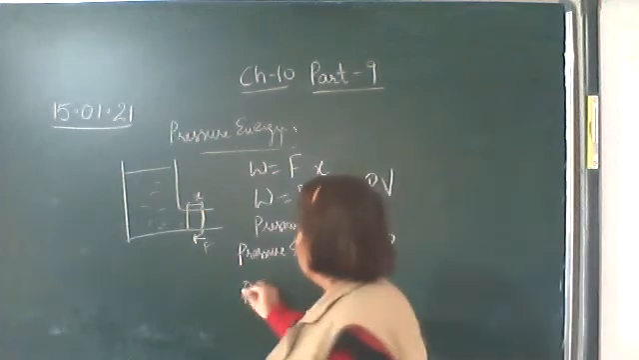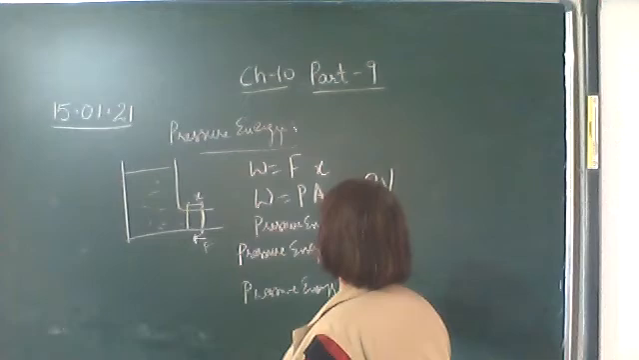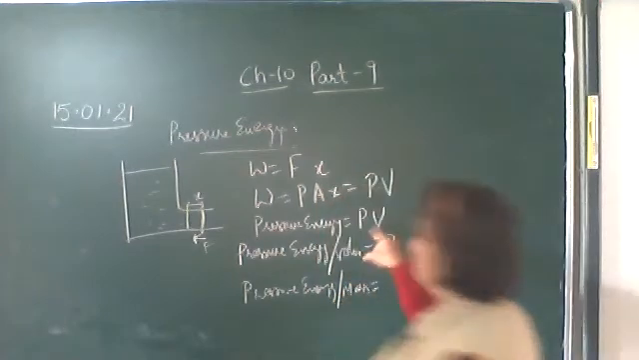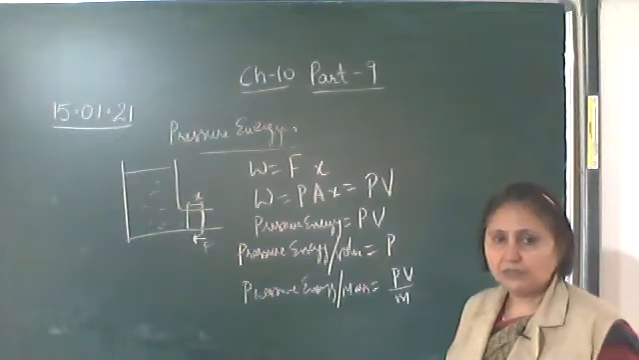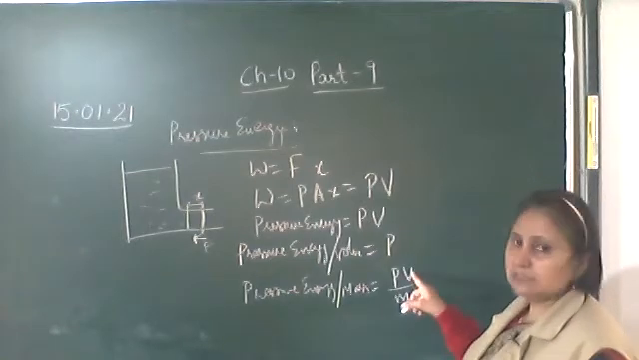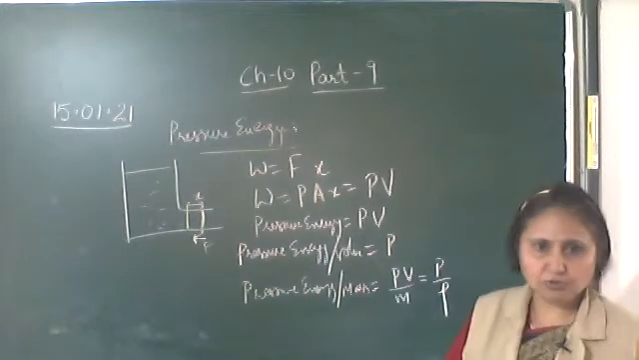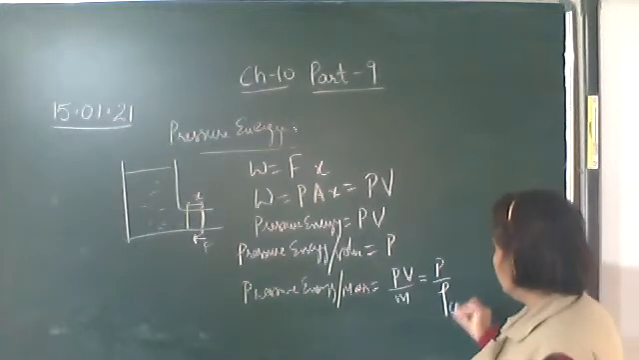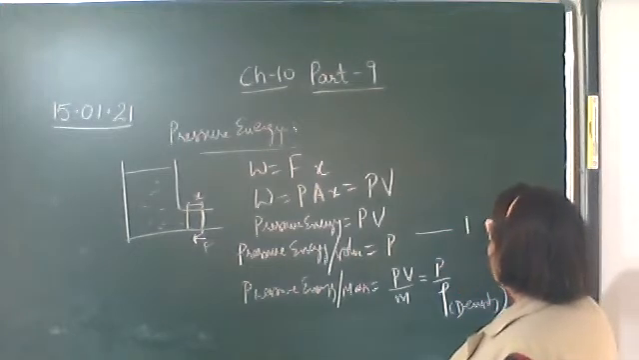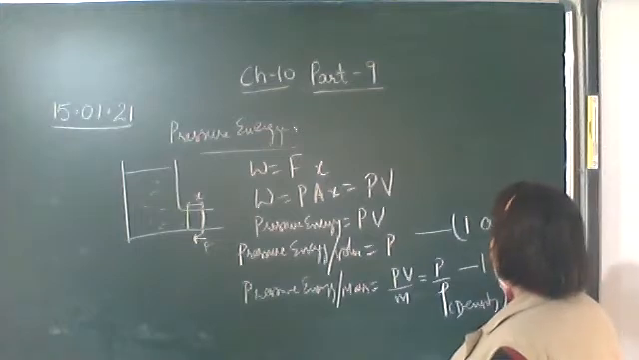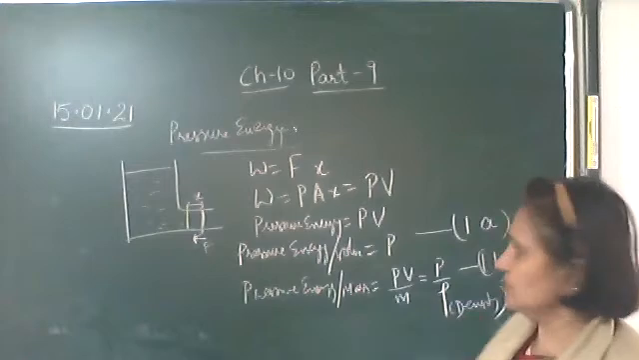Then pressure energy per unit mass is P into V upon mass of the liquid. We know that density is mass upon volume, so it is equal to P upon rho, where rho is the density of the liquid. This is equation number 1A, and this is equation number 1B. So this is the pressure energy per unit volume and the pressure energy per unit mass.